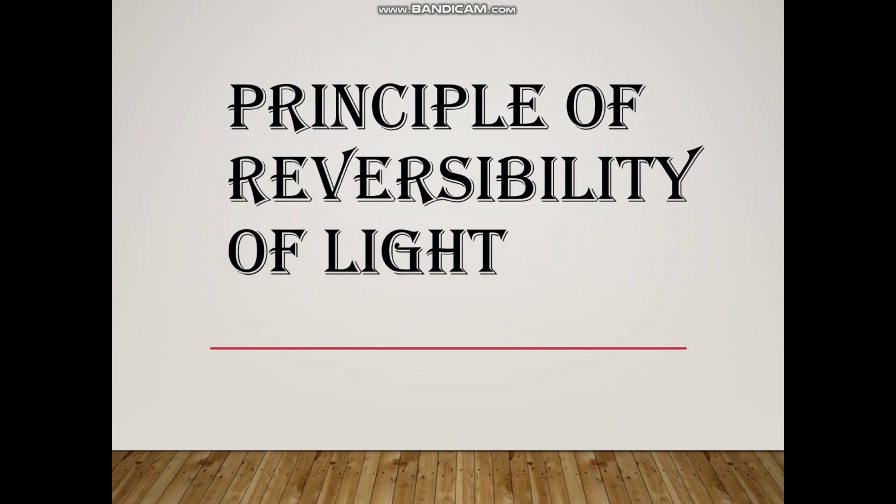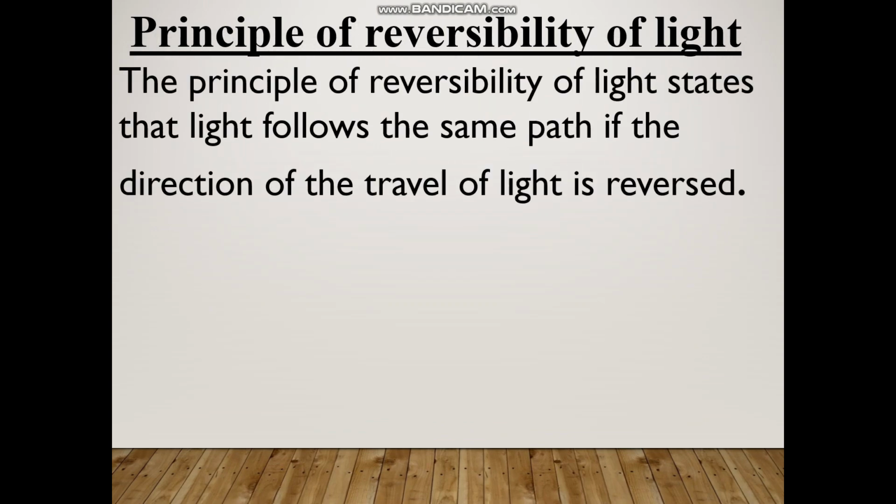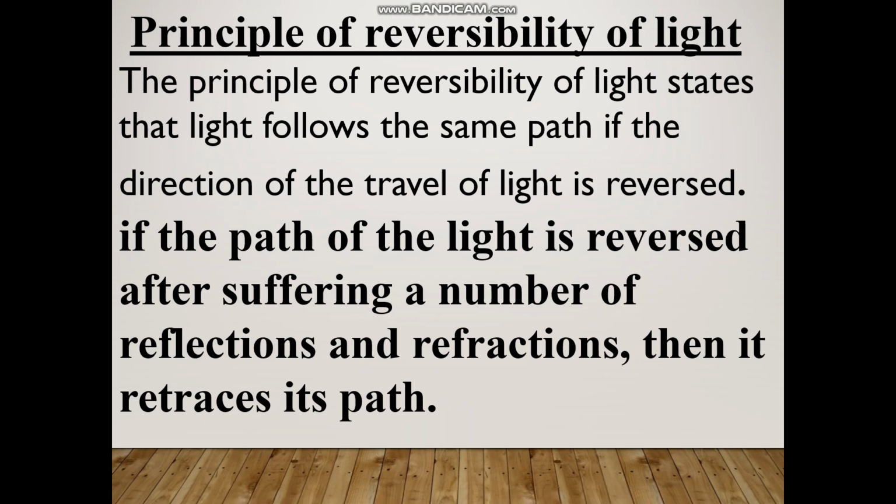Okay, children, now let's study the principle of reversibility of light. Now, what is this principle? The principle of reversibility of light states that light follows the same path if the direction of travel of light is reversed. What does this mean? The direction of the path of light is reversed. That means if the path of the light is reversed after suffering a number of reflections and refractions, then it retraces its path.